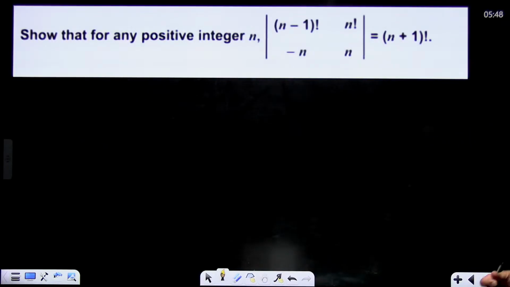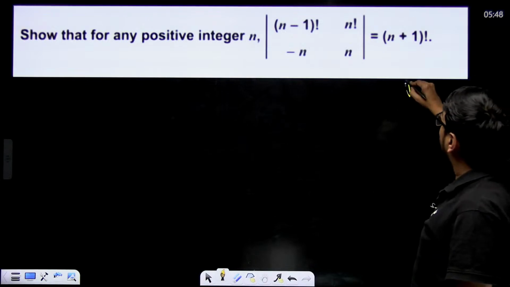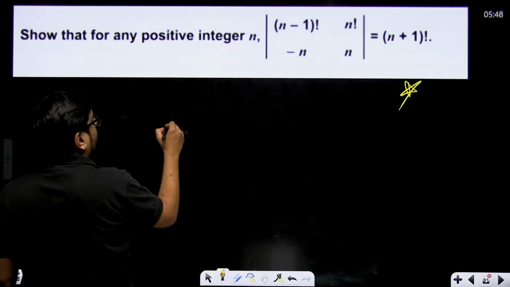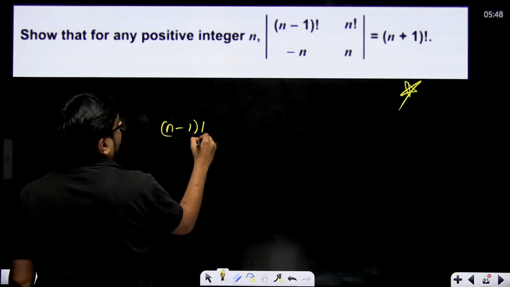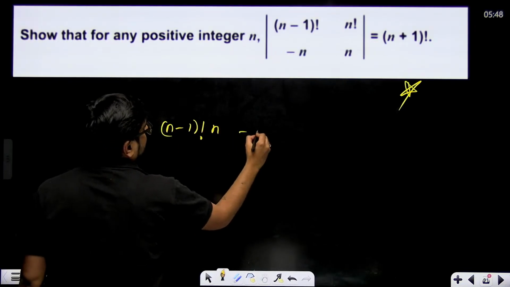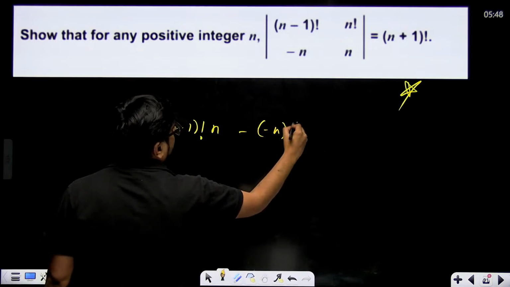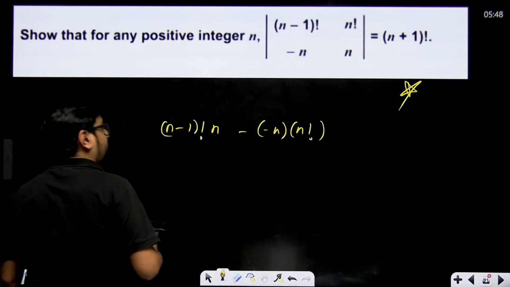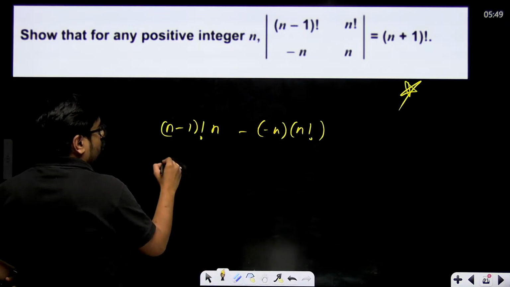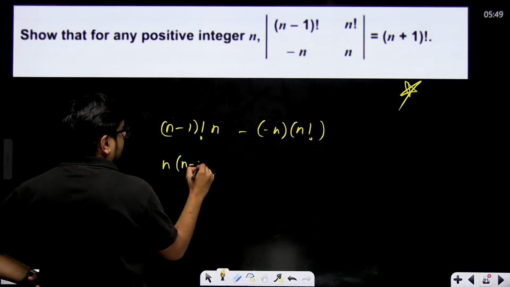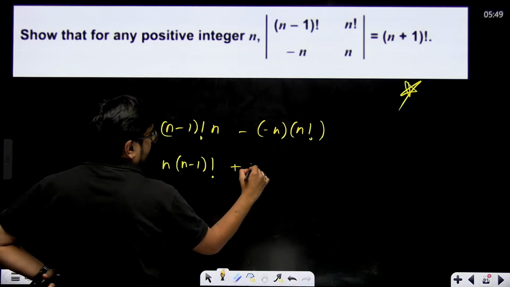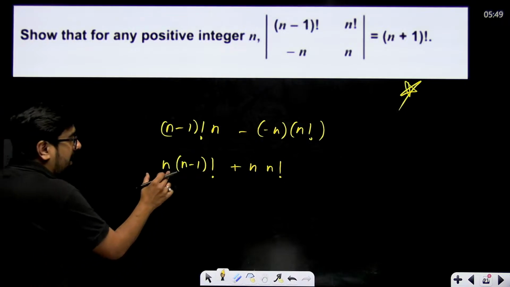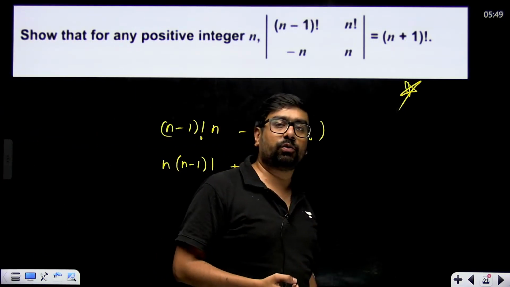Let's go ahead. Show that for any positive integer, very very important question, multiple times repeated. Understand how to solve it. So the value will be nothing but n minus 1 factorial multiplied with n minus n multiplied with n factorial. Correct? This is how, cross and subtract, right? So n multiplied with n minus 1 factorial plus n multiplied with n factorial.